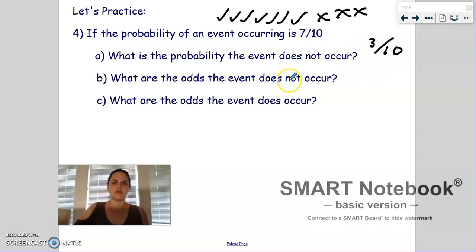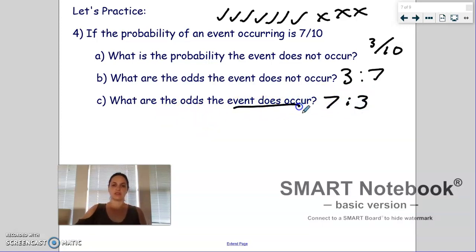The odds that the event does not occur, put the unsuccessful attempts first, 3, write it as a ratio. You can still write these as fractions, that's okay, but I like putting the colon to separate probabilities from odds so we don't mix them up. 3 to 7. And then what are the odds the event does occur? That's a 7 to 3. Put the successes, the ways it does occur first.